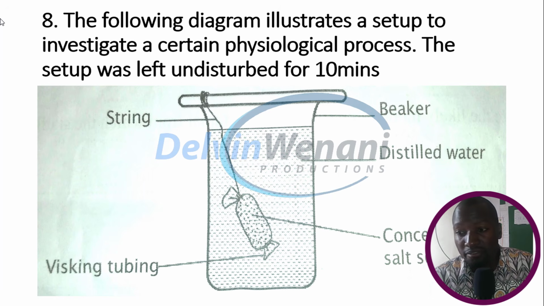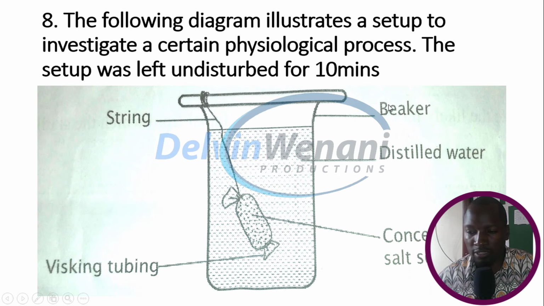The following diagram illustrates a setup to investigate a certain physiological process. The setup was left undisturbed for 10 minutes. Now we are seeing a string here, which is tied to a whisking tubing, which has concentrated salt solution. This is distilled water, and then we have a beaker here. This one should be a rod, stirring rod, or anything that can hold the string.